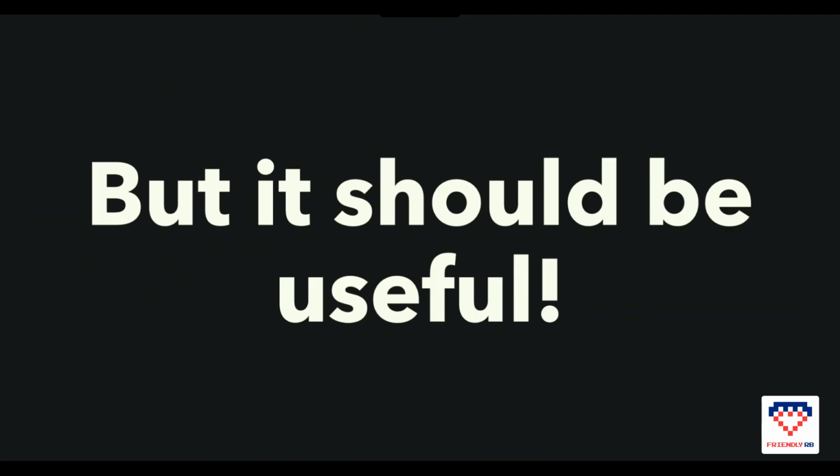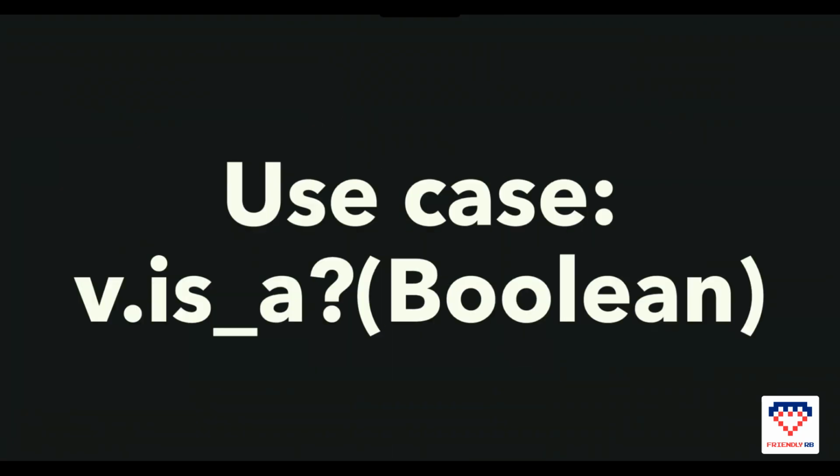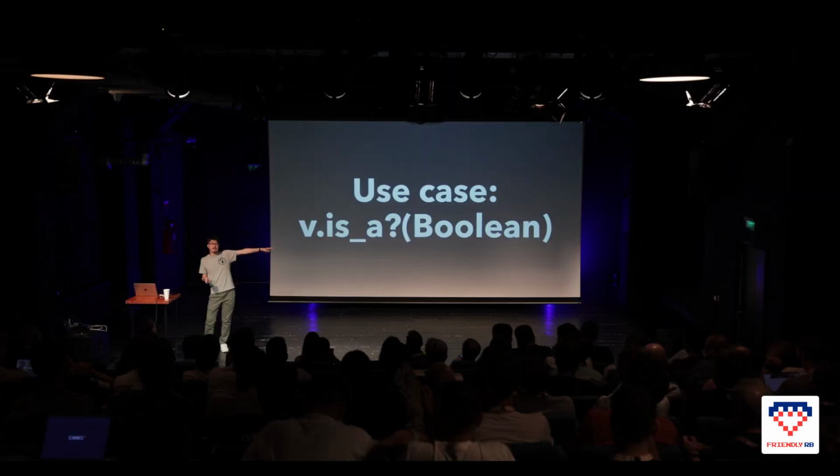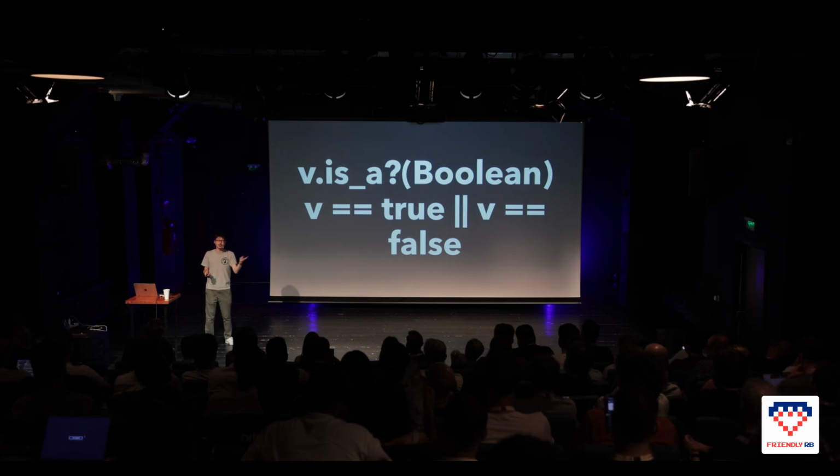I think I can explain somehow why Matz told us this. But you might say, it should be useful. Yes, I know. On the same issue, they mention one use case: is_a Boolean. This is actually useful. However, is_a Boolean means equal to true or equal to false, because there are only 2 instances of the Boolean class, true and false. So we can compare 2 instances, and it's not too hard to write down.